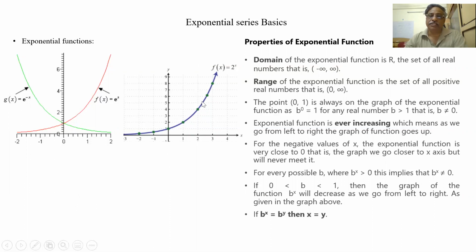Then this is rising in an exponential way. What is this exponential way? It's going in an exponential way, 2 to the power of x. So this is e to the power of x. What is e? e is 2.718. So both graphs are similar. This is 2.718 to the power of x, say 3 to the power of x. This is 2 to the power of x. So the graph is going exponentially.